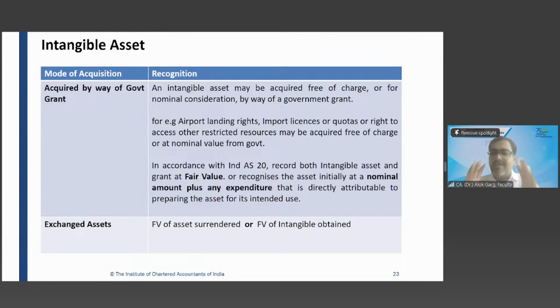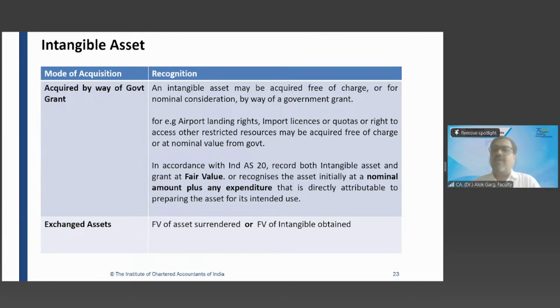So the standard says that in accordance with Ind AS 20, record both intangible asset and government grant at fair value. Ind AS 20 is a standard which talks about government grant. Or you can recognize the government grant at nominal amount plus any expenditure which is directly attributable to preparing the asset for its intended use.